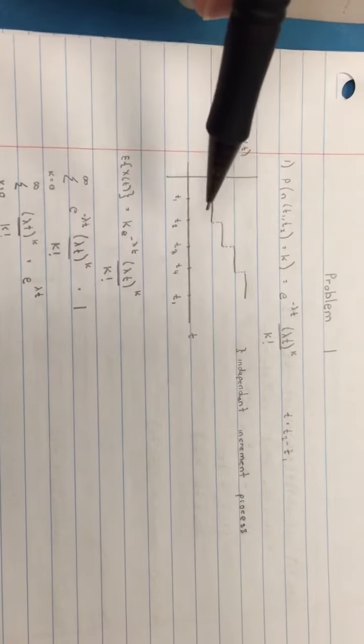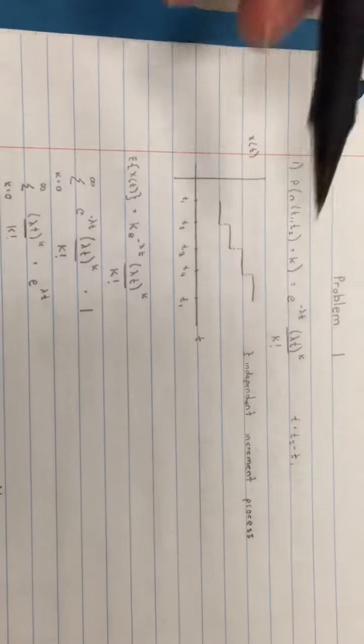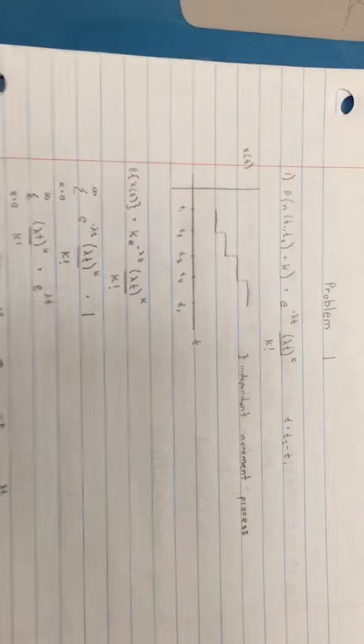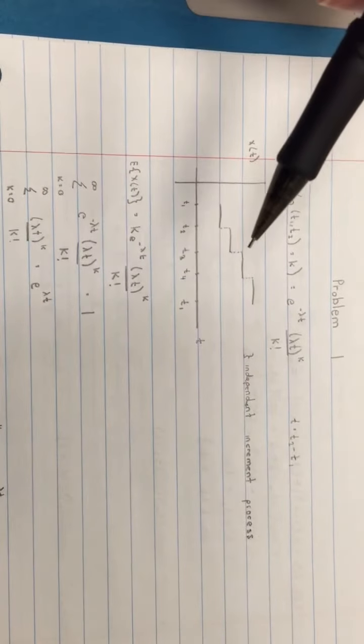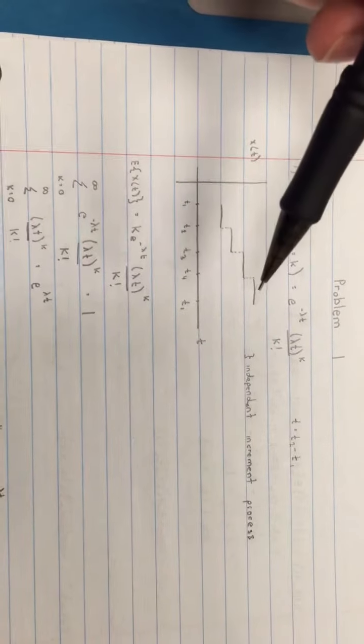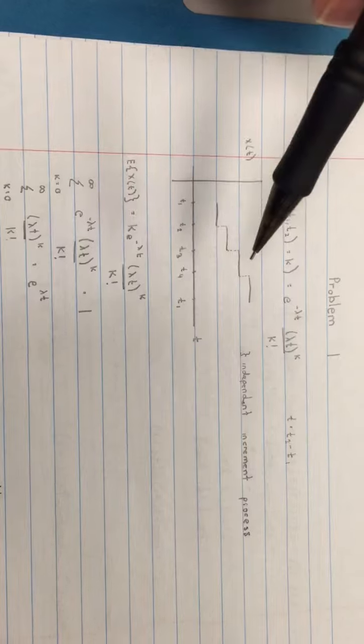And as you can see from this graph here, different time frames result in a different amount of, let's say hypothetically, k, where k could be the number of earthquakes within that time span. That will also be a different value every time. And so that results in this independent incremental process here.